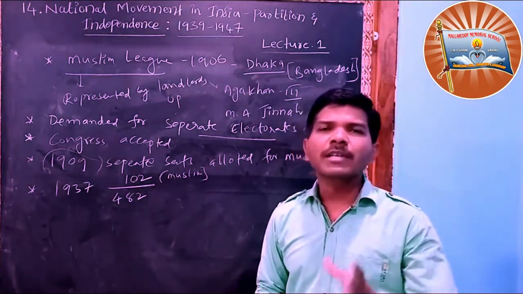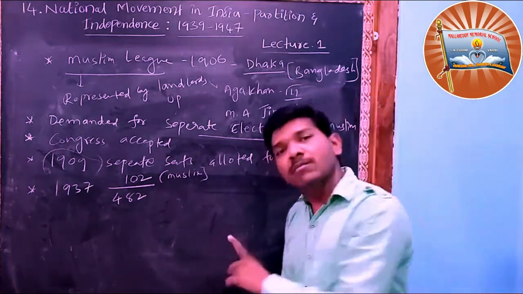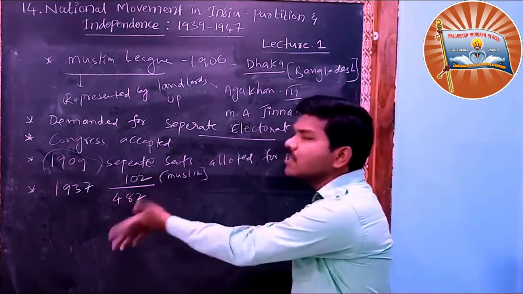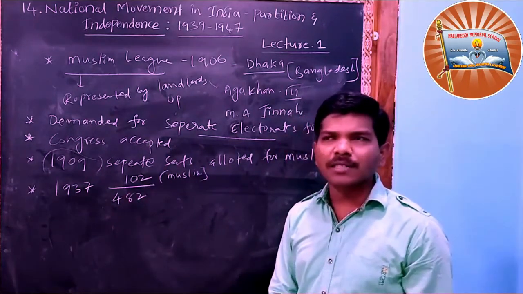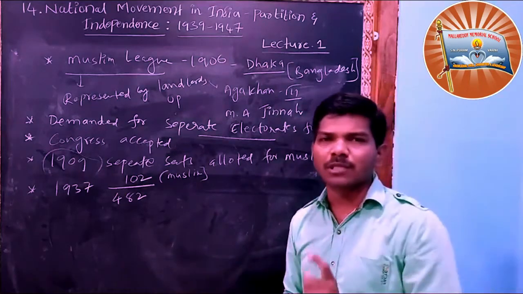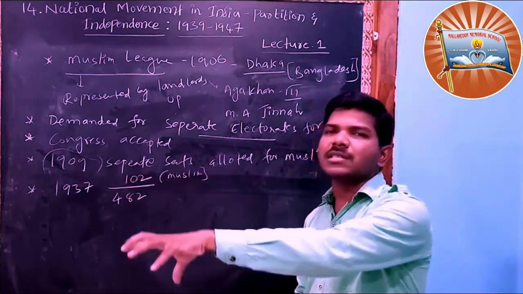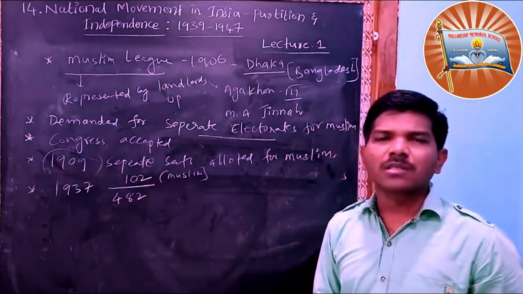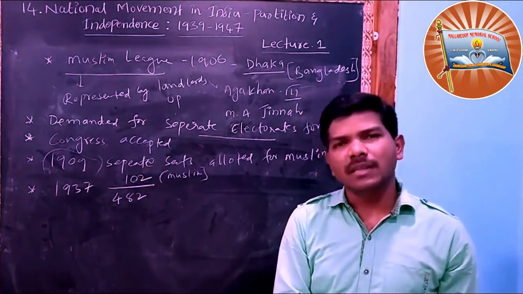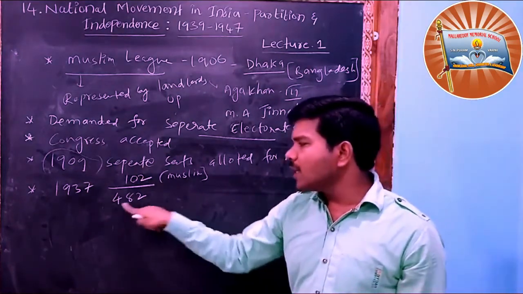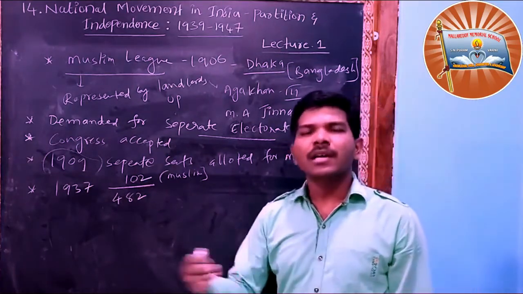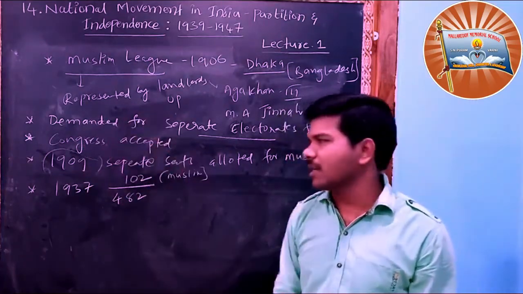The remaining all were won by Congress. So what did you understand? In the Congress, Muslims are also there. Muslims also contested in elections for Congress, and they won. For example, Congress party is there, BJP party is there. In BJP also Muslims are there, in Congress also, in TRS also. If the constituency was reserved for a Muslim, and three parties' members contest, any one Muslim can win. So out of 482 seats, the Muslim League won only 1 or 2, and the remaining were won by different parties.